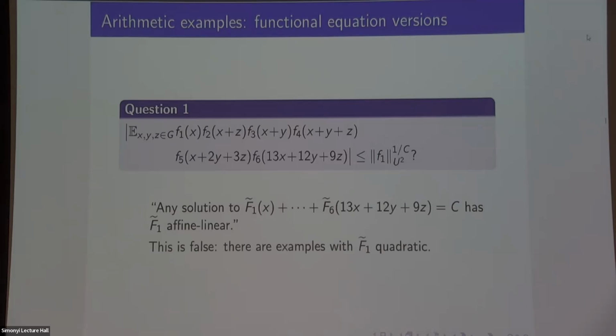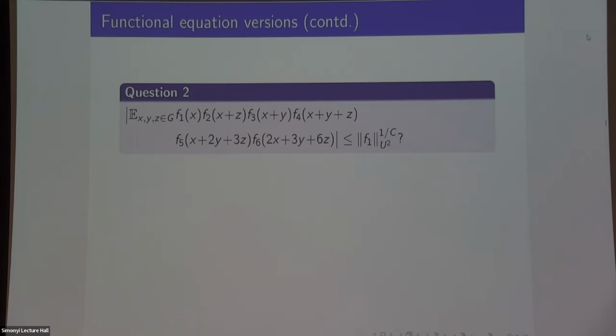So that's great, right? You can just write down an example of a solution to this functional equation where f1 is quadratic, and that's not affine linear, and therefore the statement is false, and you don't have to prove anything. So this was really helpful, because I think we could have wasted a lot of time trying to prove this, and we don't have to. Okay. What about question 2?